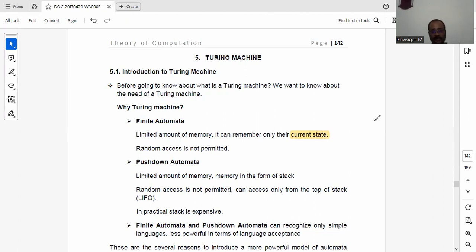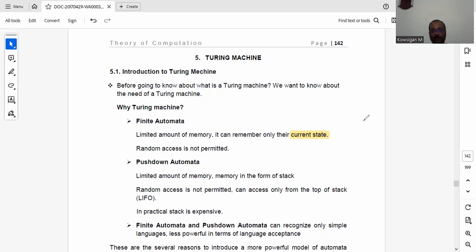Another major limitation in finite automata is that random access is not permitted. Because it will process the string alone, it won't do any operations with that string. It will just read the input and show the user whether the entered input is as per the language or not. That's all. The next thing is pushdown automata.